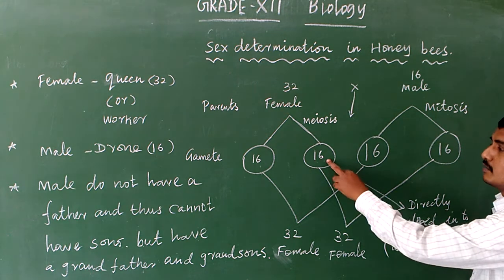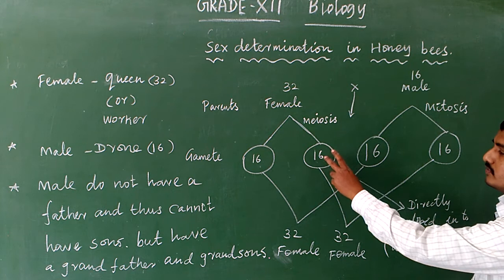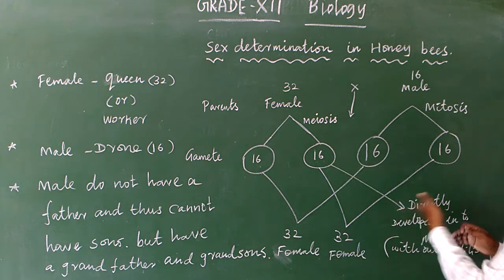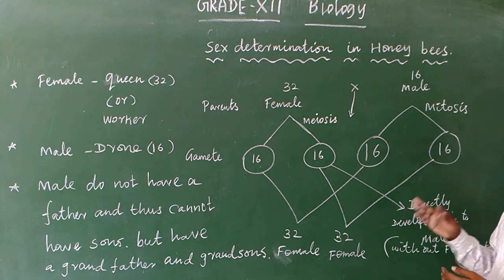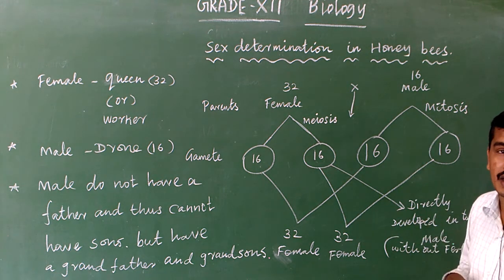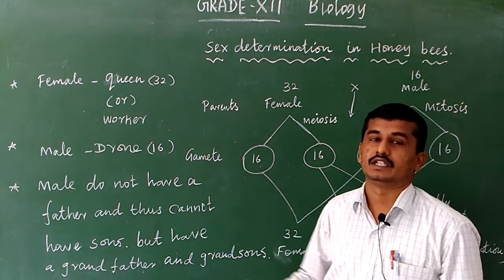The gamete, without involvement of a male gamete, directly develops into a male. So without fertilization, without the male, the male normally does not have a father.